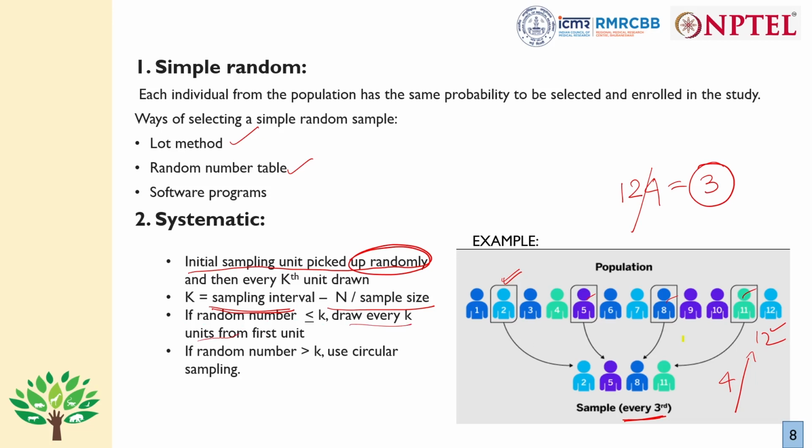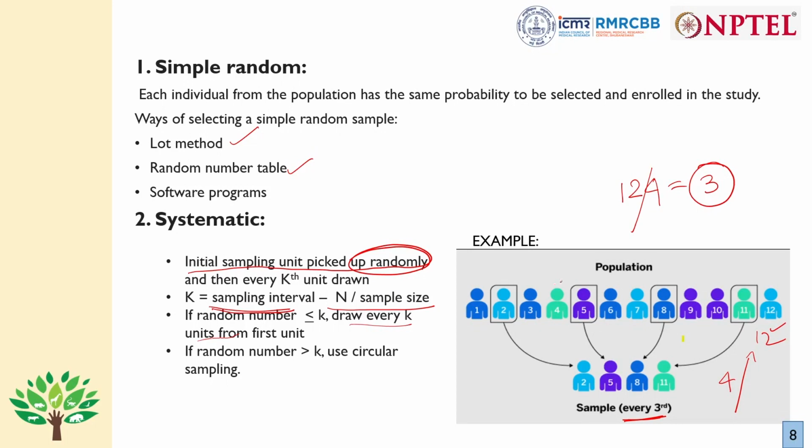Suppose the one disadvantage that I was talking about in simple random sampling was that you need a complete sampling frame, right? Suppose in this example you don't have the full sampling frame, still you can do systematic sampling. You have a rough idea of how many individuals there are, maybe 12 or 13 individuals. And then the first unit that was randomly selected was serial number 4.